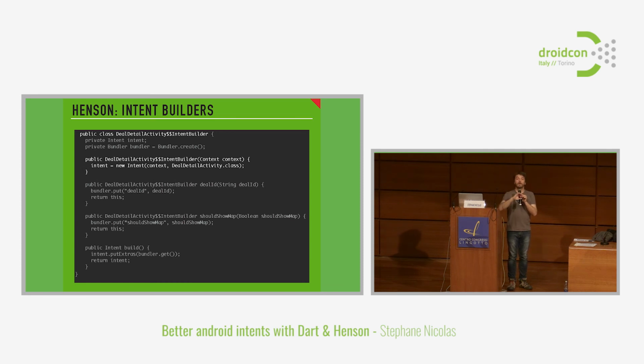Then you give the value. Dot, control space, the second required parameter, dot, control space, the third one. And if they are optional, after you have filled all the required parameters, you will be able to fill only the optional parameters you want to fill. So it's really like a nice state machine, very convenient, very readable.